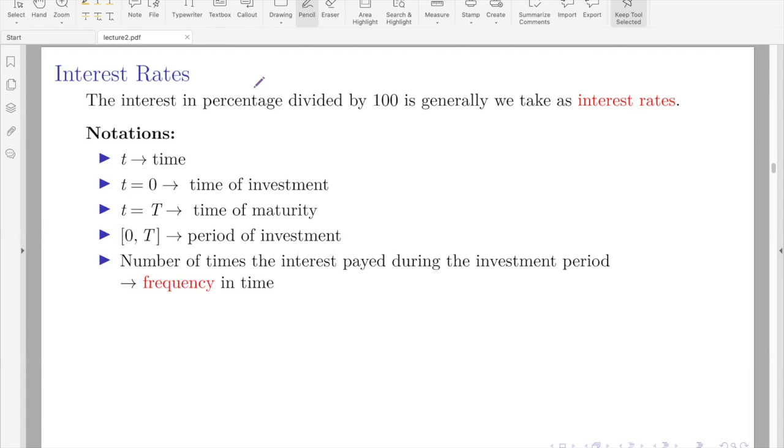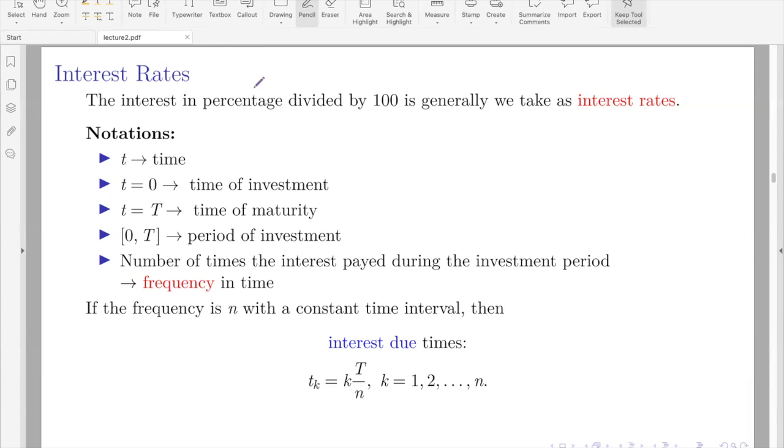Okay, suppose the interest is paid 4 times, then frequency is 4. Like in a year, if the interest is paid quarterly, it means the frequency is 4. Let us denote the frequency by n with a constant time interval. Say, for instance, you have from 0, that is the time of investment, to capital T, which let's take as 1. Generally, we take this in terms of years.